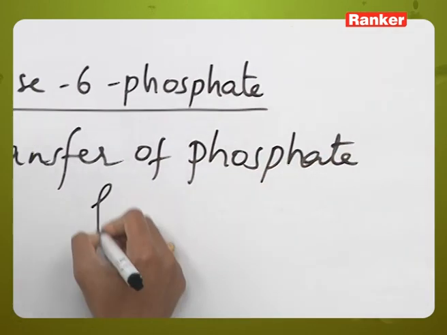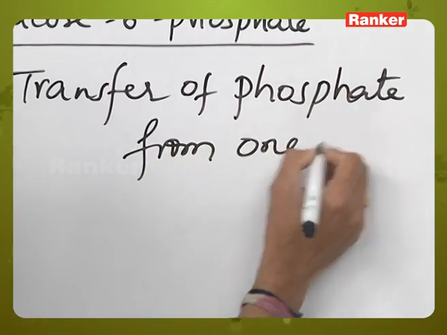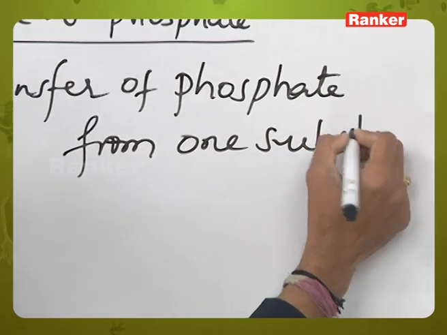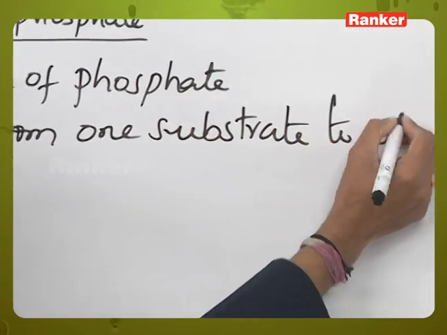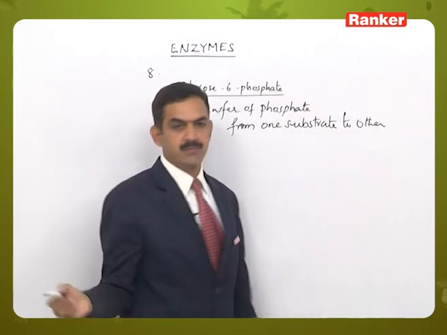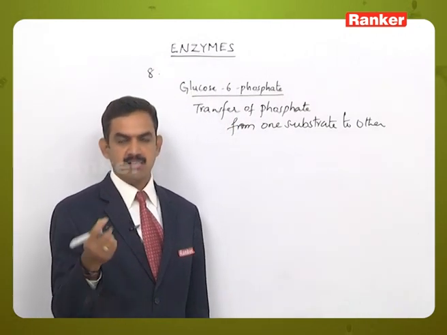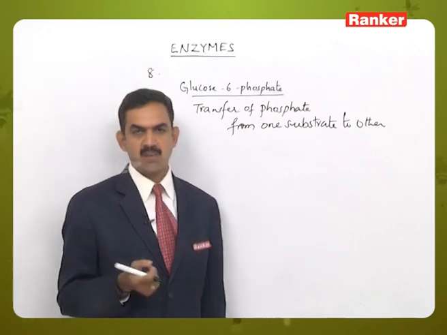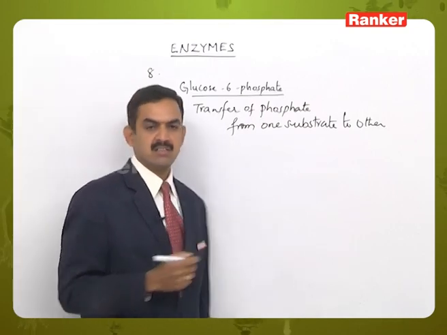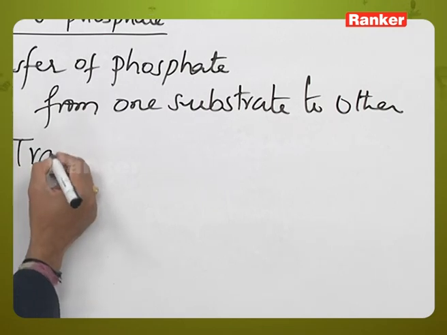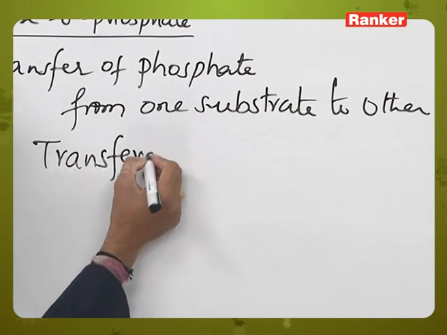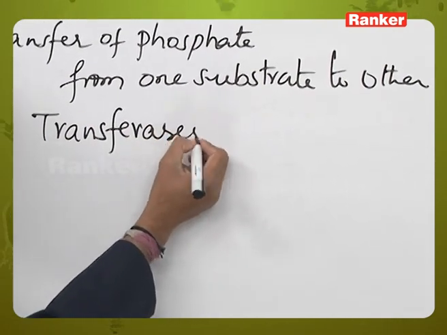from one substrate molecule to another substrate molecule, where the glucose 6 phosphate is accepting the transfer of the phosphate molecule. That is what we call transferases.